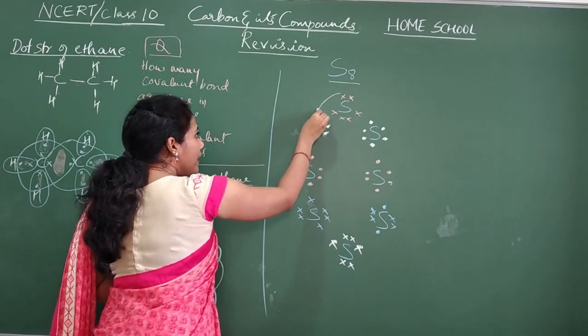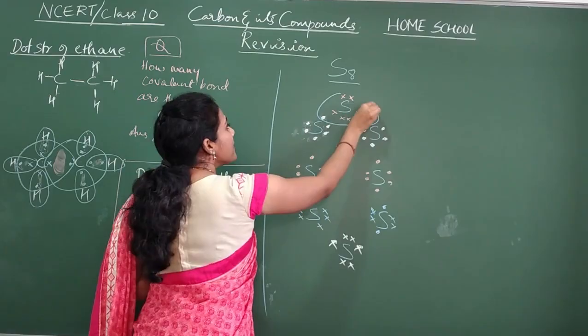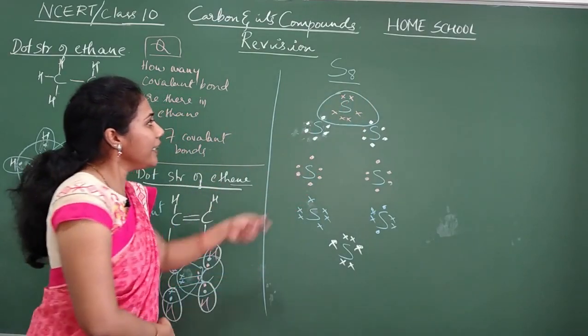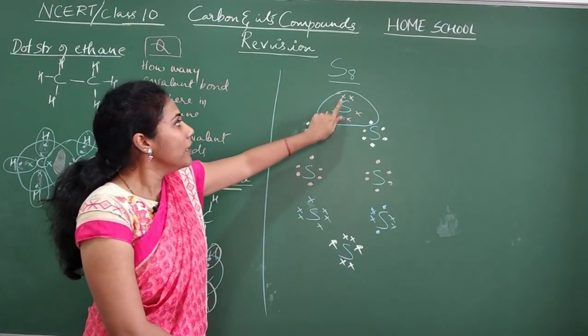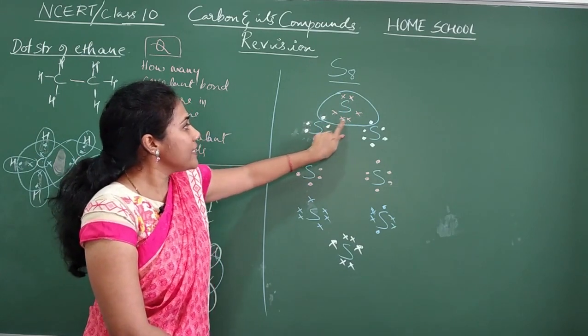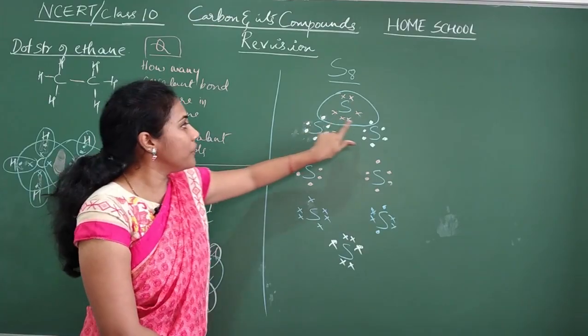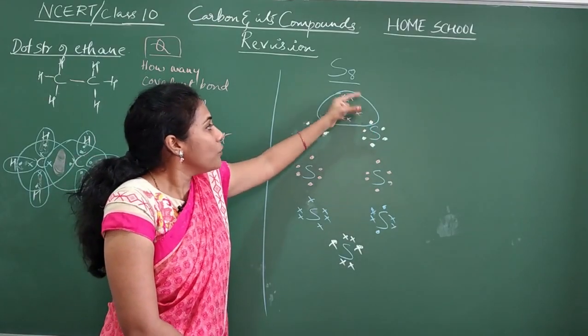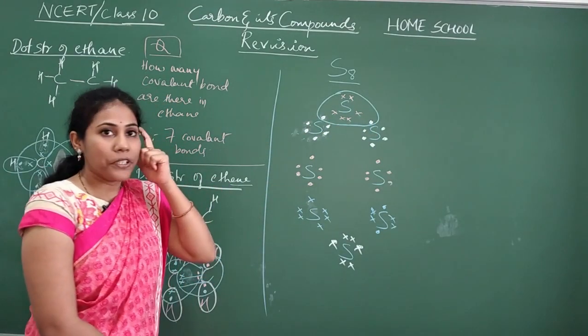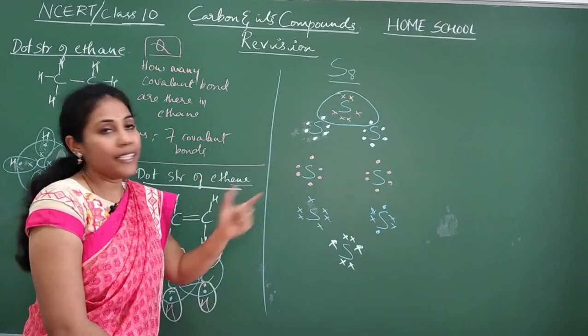Okay. So now I will circle. See how I am circling this sulfur? See here, 8 electrons are there in a circle. 1, 2, 3, 4, 5, 6, 7, 8. Observe, 1 electron I took from this sulfur. Another electron that I wanted, I took from this sulfur. Okay. Like that you should keep on circling every sulfur.